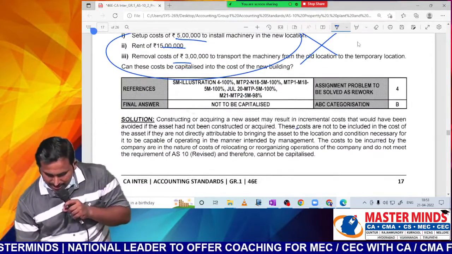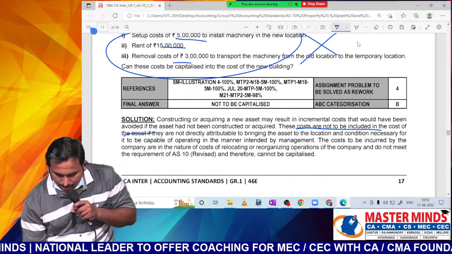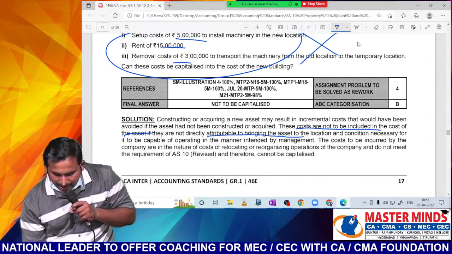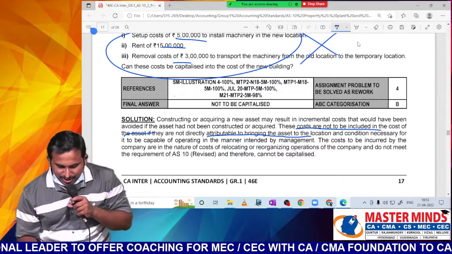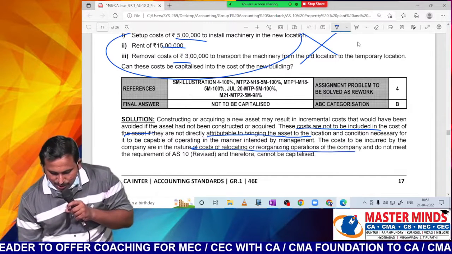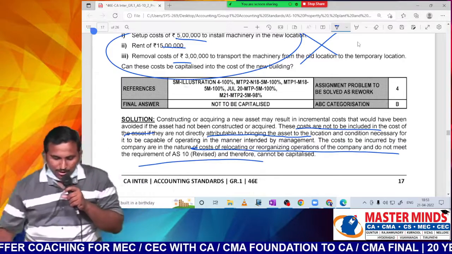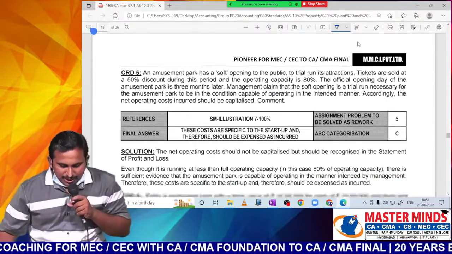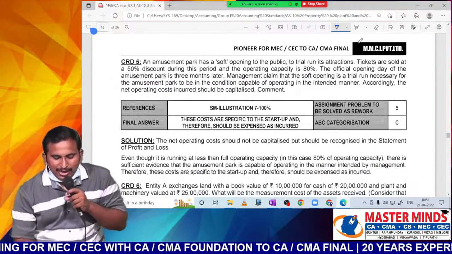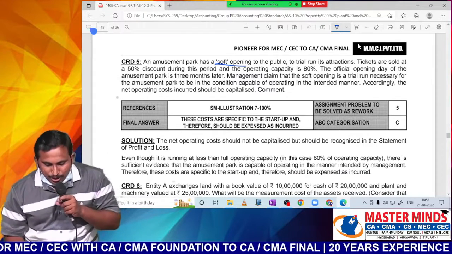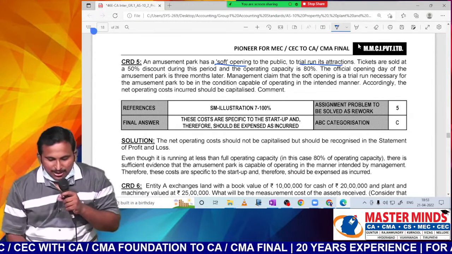So I will say, sir, these costs are not to be included because they are not directly attributable to bringing the asset ready for use. These are in the nature of cost of relocating or reorganization. So they do not meet the cost of PPE. Next, an amusement park has a soft opening to the public to trial run its attractions.